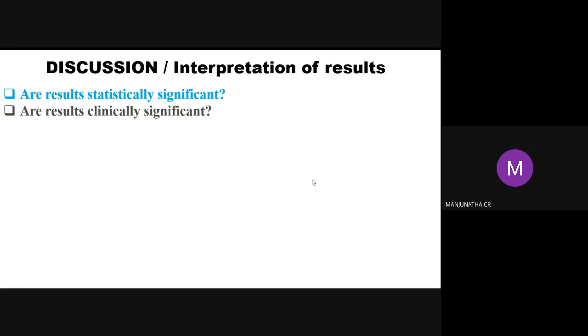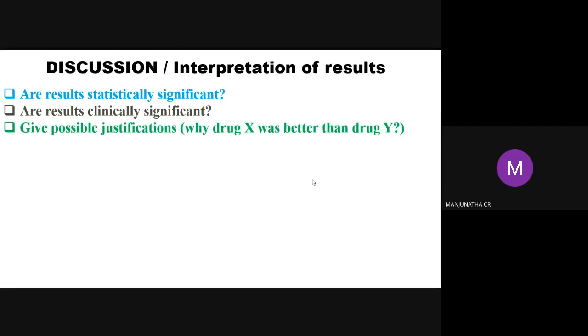Are the results clinically significant? It is applicable to medical research. Give possible justification, meaning why your drug X or compound X is better than compound Y. Suppose two companies make paracetamol, why is your paracetamol tablet better than that of the other company? You can explain and define that your compound is better than the other compounds. You can give a comparative table, which is called possible justification, comparing your result with the already previously published results. That is very important.